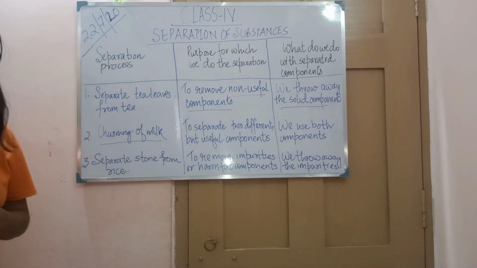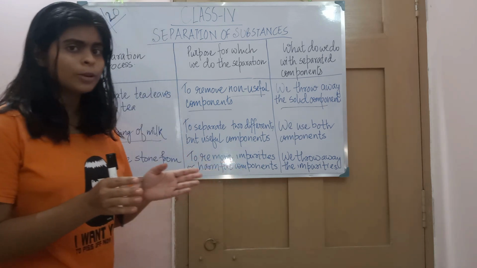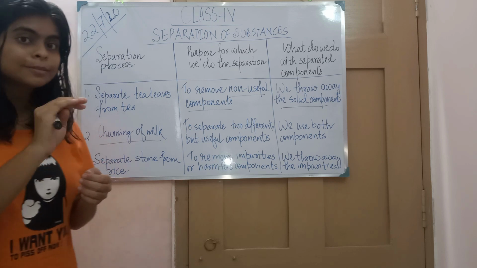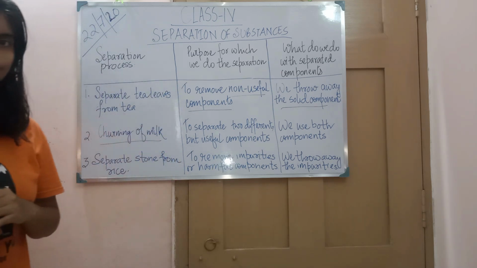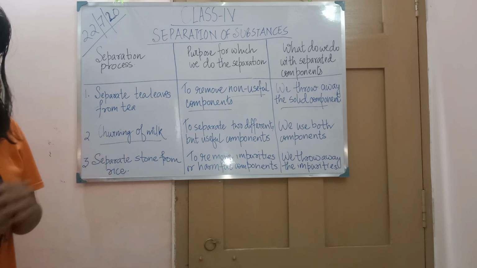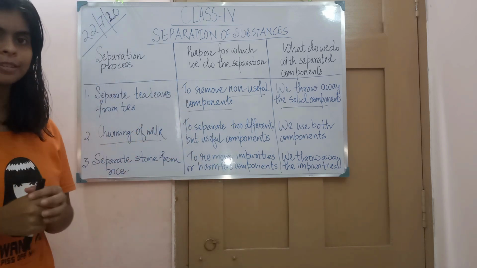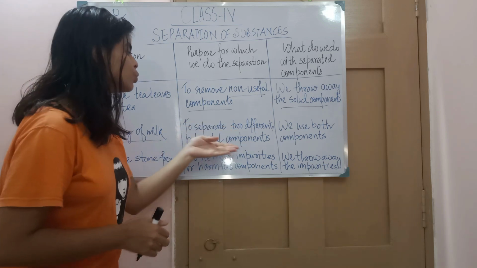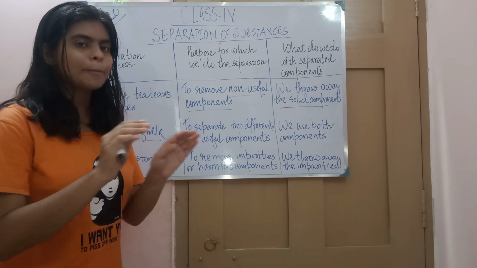And second is churning of milk. That is, after you have boiled the milk and it cools down, you will see something floating on the milk. That floating substance is cream. And what did your mother or grandmother used to do? She used to keep that cream in another, separate container. So what she separated are two different but useful components, the milk and the cream.